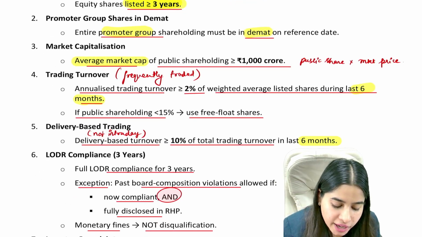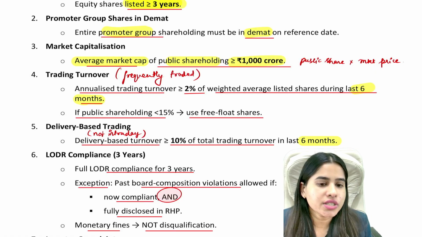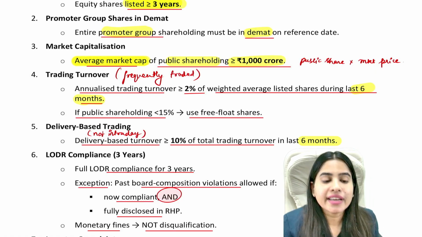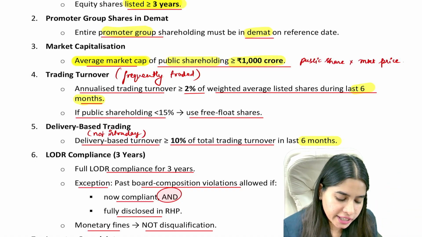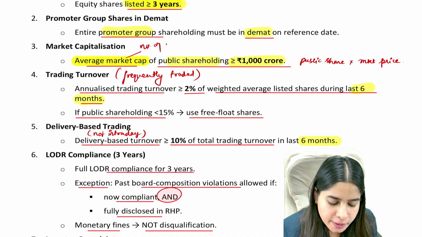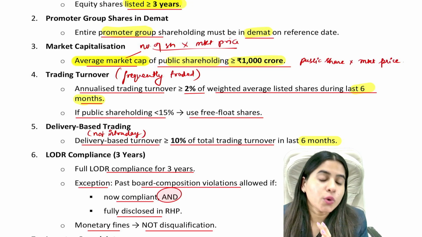Thirdly, average market cap of public shareholding should be at least 1000 crore. Now, what is market cap? Market cap means total market capital of the company. What is total market capital? Total number of shares into market price. Okay, but here we don't have to take total market cap.